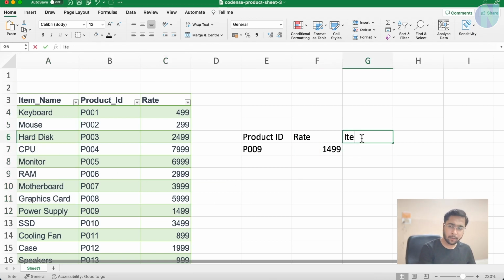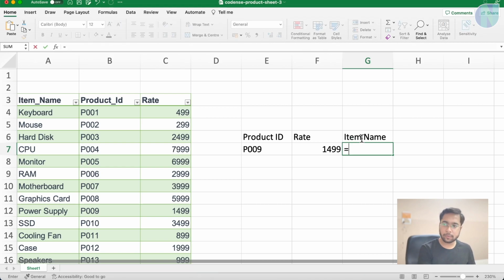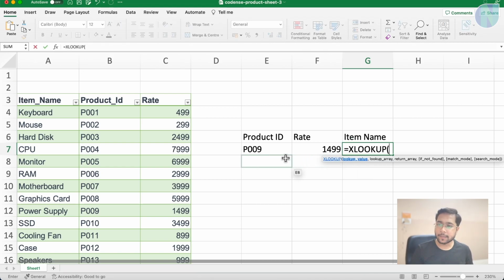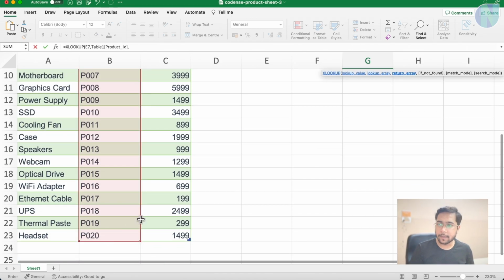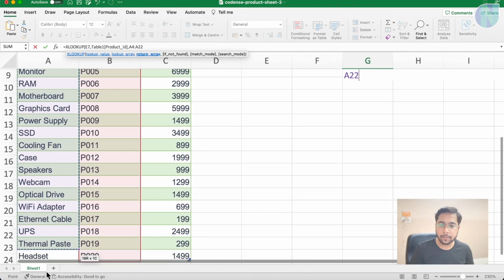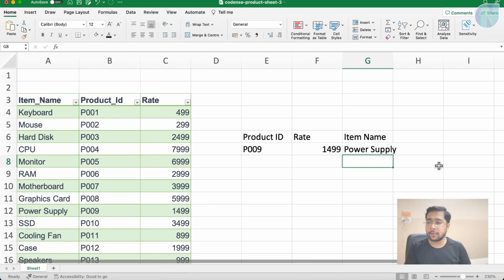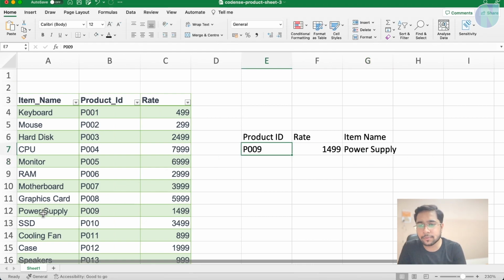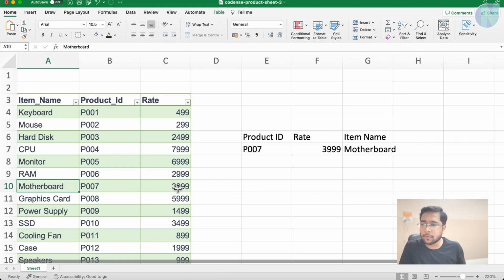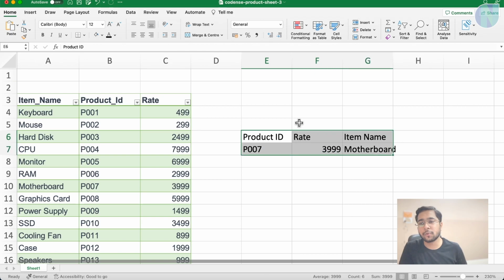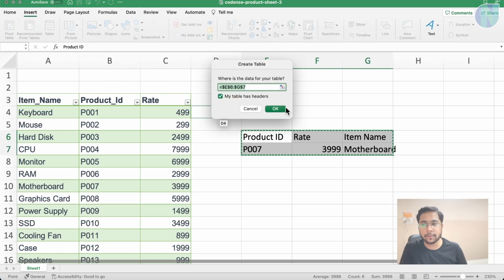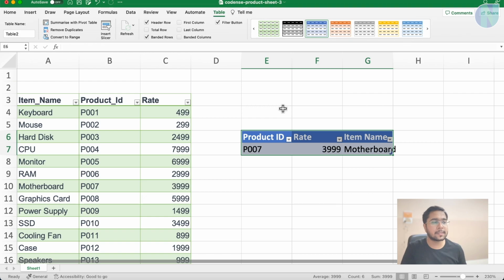We can quickly do the item name. I will say equals XLOOKUP, and I will select the value. After that, I will select my lookup array. Then I will put a comma. Then I will select the return array, and that's all. I will press enter. And you can see for P009, it is power supply. For P007, it is motherboard, and price is this. And if you want to convert this to a table, go to Insert, click on Table, and now this thing is converted to a table.